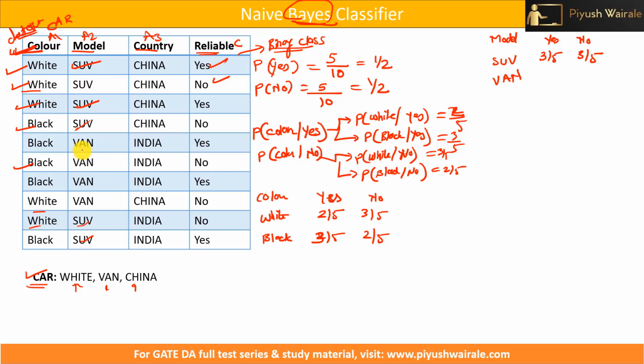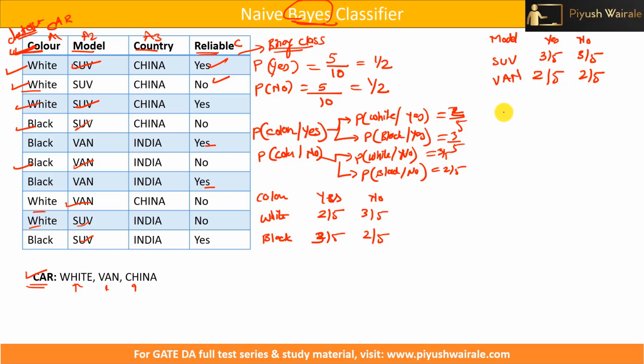Van, provided it is S, is 1, 2, so 2 only, that will be 2 by 5. Out of 5 S we have only 2. What about no? We have 5 no, and out of those, how many times will van appear? We need the probability of van given that it is no, that is 1 and 2, so 2 by 5.